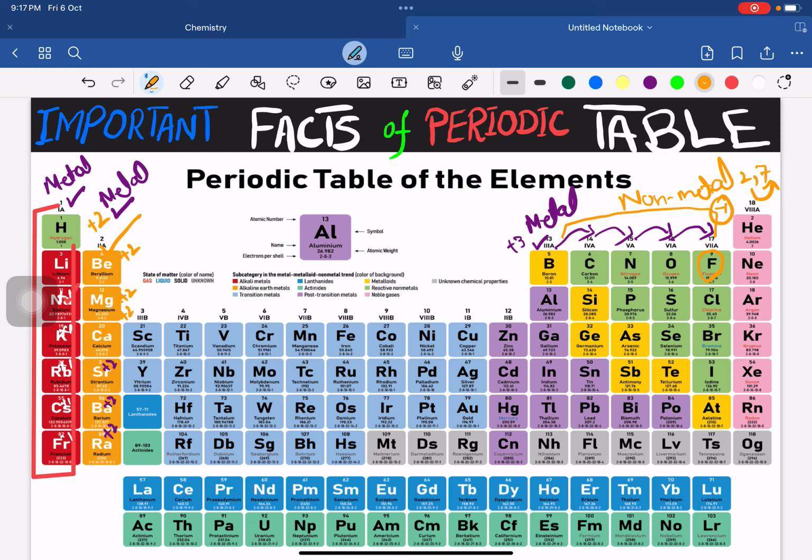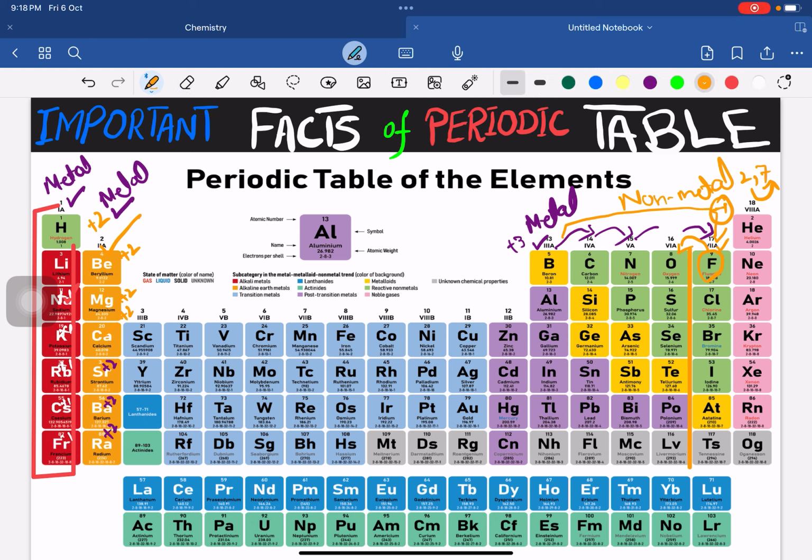So throughout group 17, or we can call it group 7, the charge will remain the same. It means it will remain -1. Similarly, if we move towards group number 6, or you can say 16.